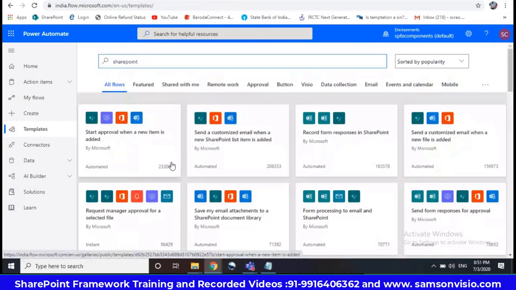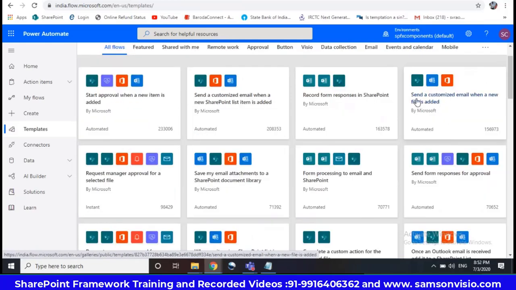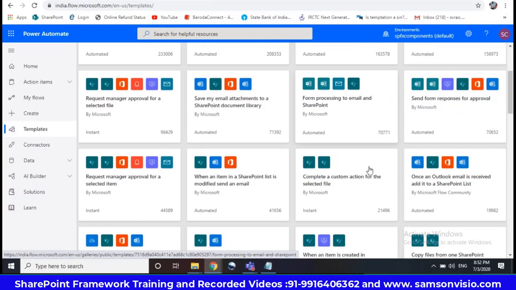Okay, you can see here: send a customized email when a new file is added. That means in the document library, so if any new file got created, you can use this. You can send form responses for approval. You can use it for MS Forms.